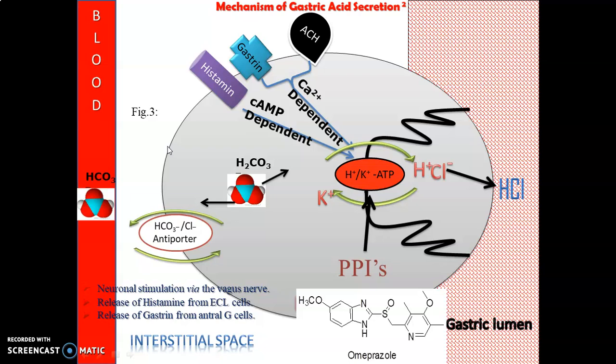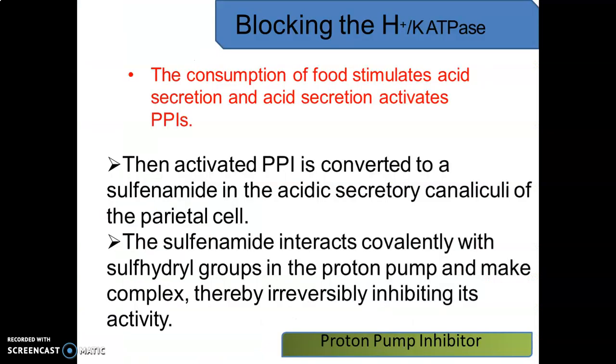They directly inhibit the proton pump activity by blocking the proton potassium ATPase pump. The consumption of food stimulates acid secretion, and acid secretion activates these proton pump inhibitors. The activated proton pump inhibitor is then converted to a sulfonamide in the acidic secretory canaliculi of the parietal cell.